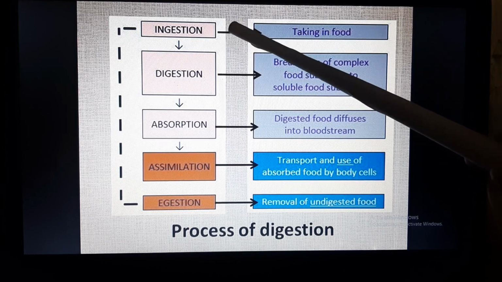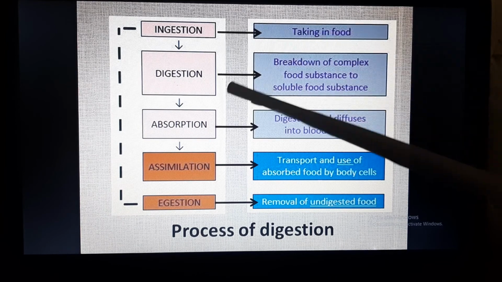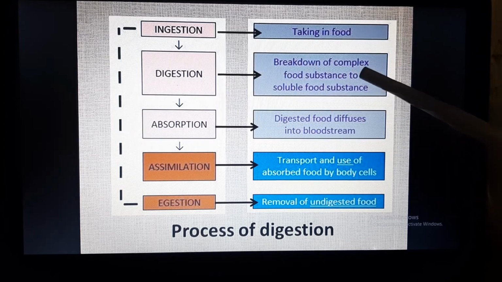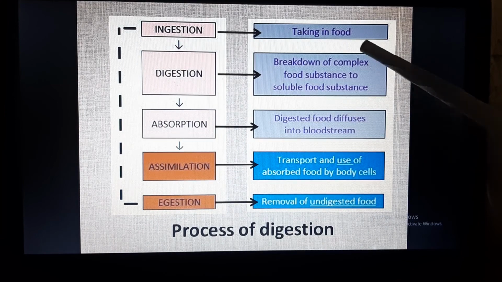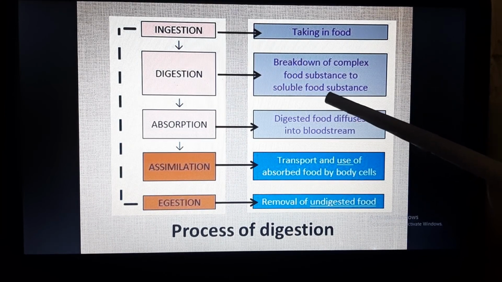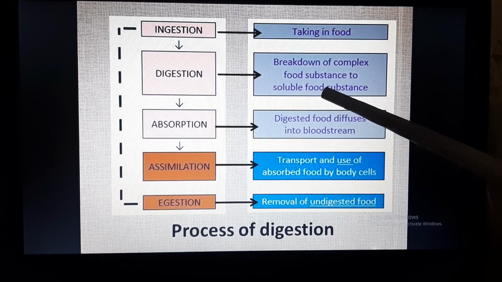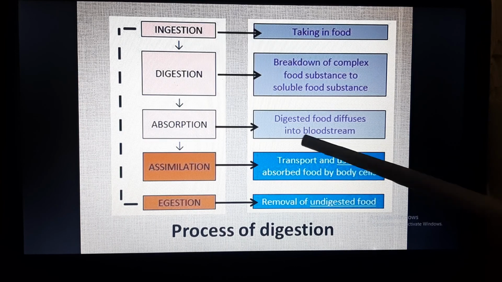So the first step of digestion was ingestion. That means taking food inside the body. The second step was digestion, and digestion means breakdown of complex food substances to soluble food substances. The third step is absorption. Once the complex food substances are broken down into soluble food substances, these soluble food substances now will be absorbed in the bloodstream.